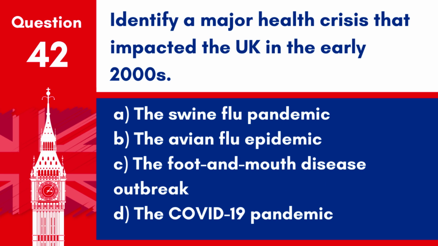Question 42. Identify a major health crisis that impacted the UK in the early 2000s. A. The swine flu pandemic. B. The avian flu epidemic. C. The foot and mouth disease outbreak. D. The COVID-19 pandemic. Answer: C. The foot and mouth disease outbreak. This major agricultural crisis in 2001 led to widespread culling of livestock and significant disruptions to rural communities.